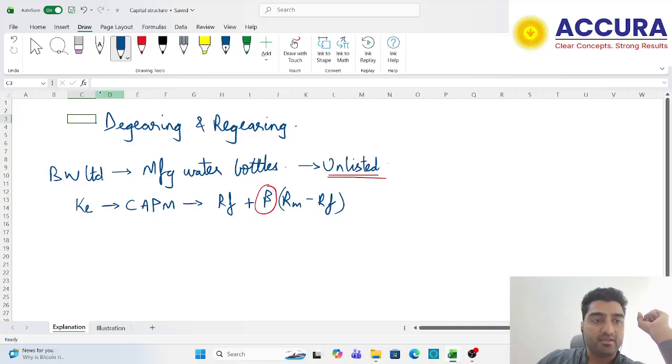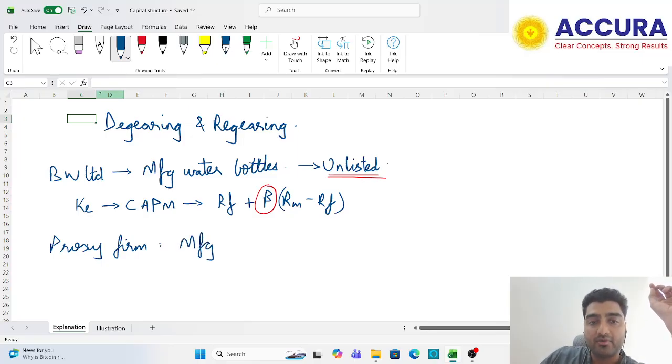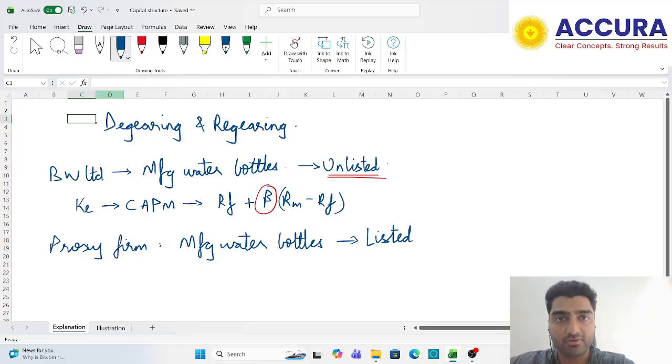What I will do in such a case is, step one, I will find out a proxy firm. By proxy firm I mean I will look out for any firm which is in the same line of business, manufacturing and selling water bottles, but which is also listed on a stock exchange, which means the equity shares and the debentures of this company are traded on a stock exchange.